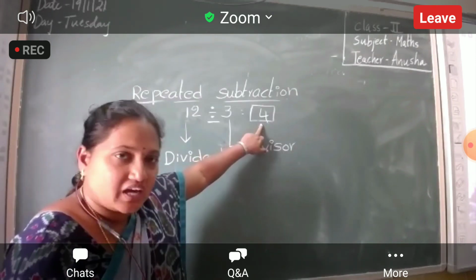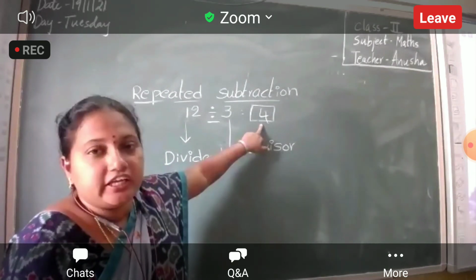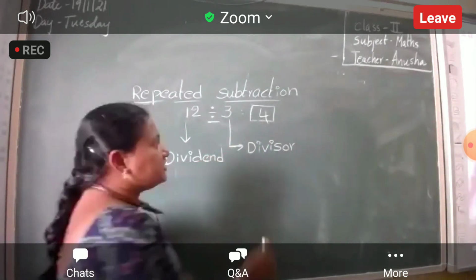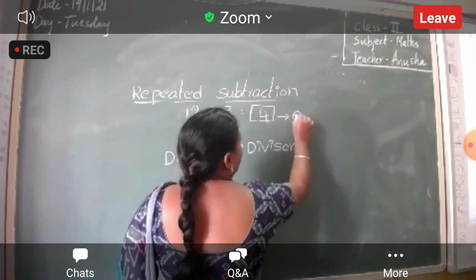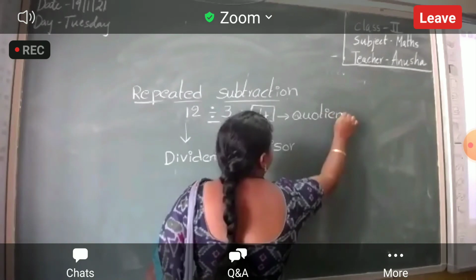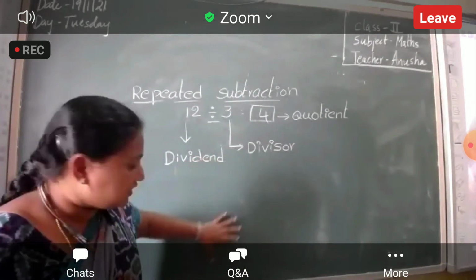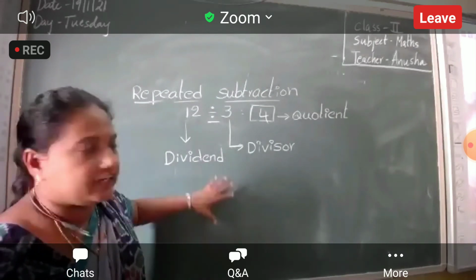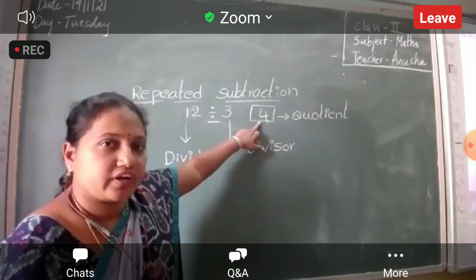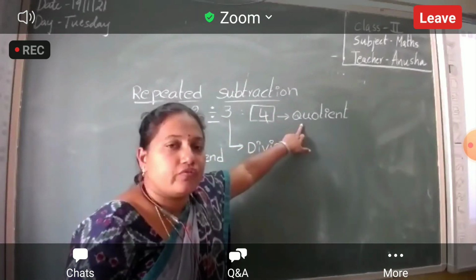Is it the answer or not? So the answer in the division is called coefficient. This is the answer. After subtracting repeatedly, finally we got the answer 4. So the answer in the division is called coefficient.